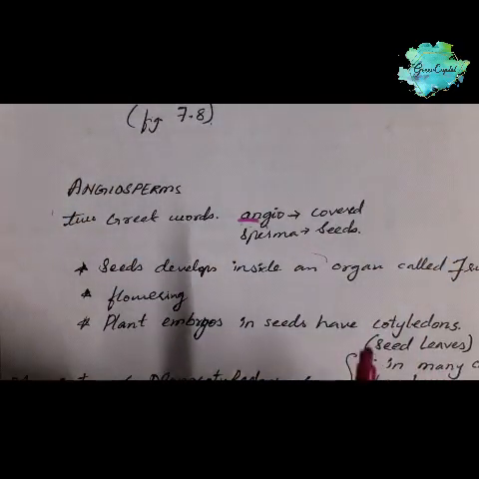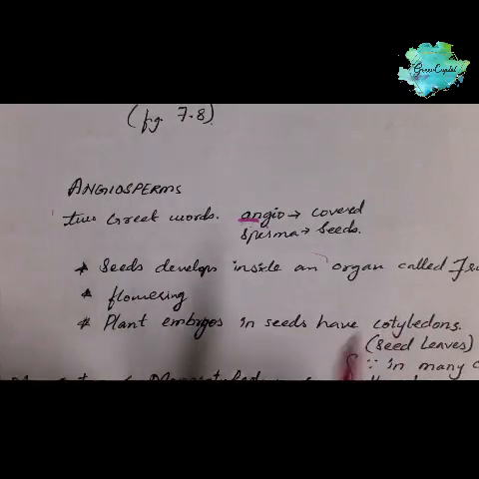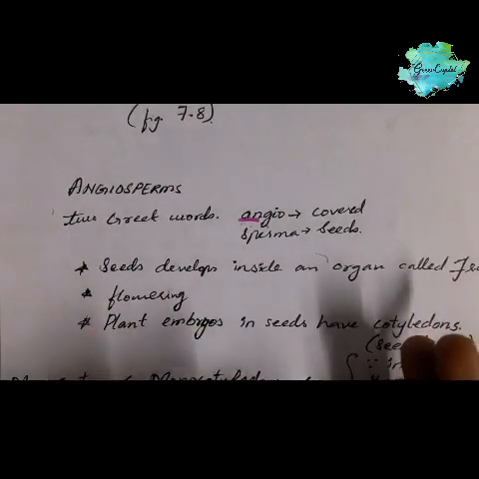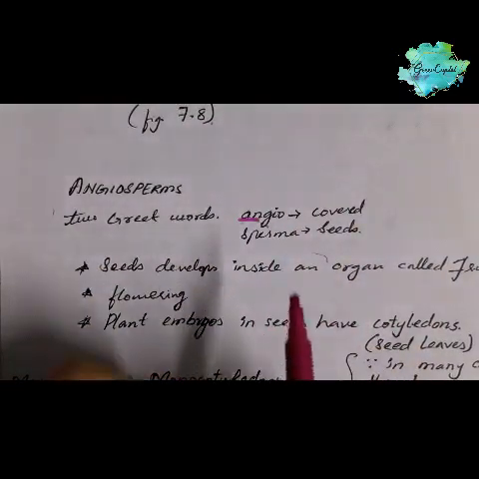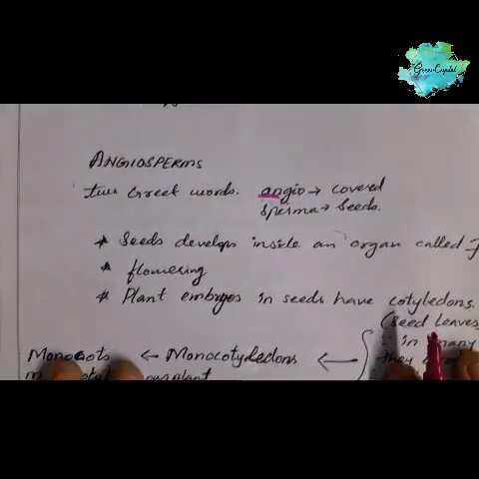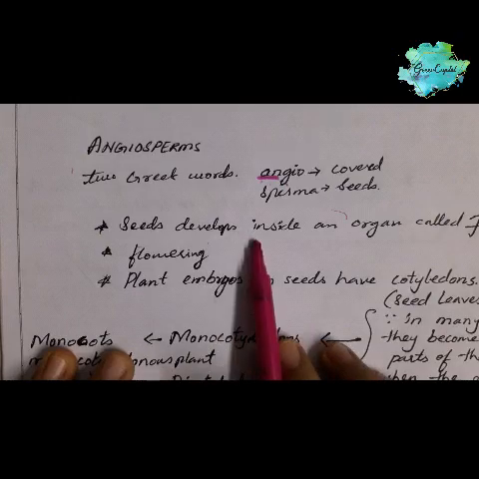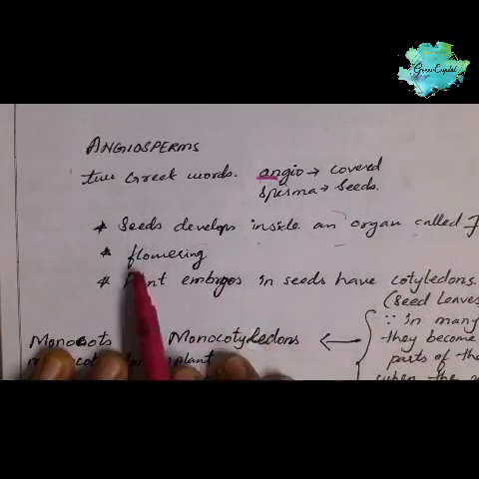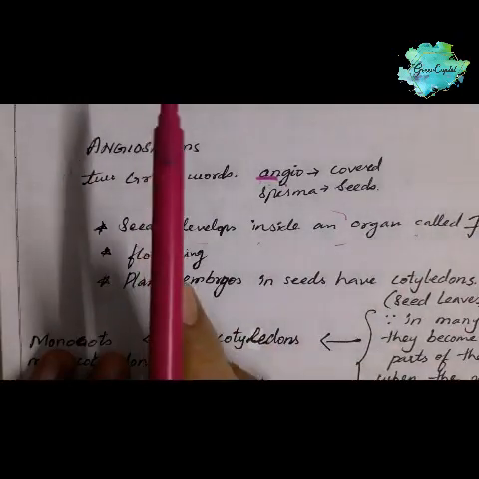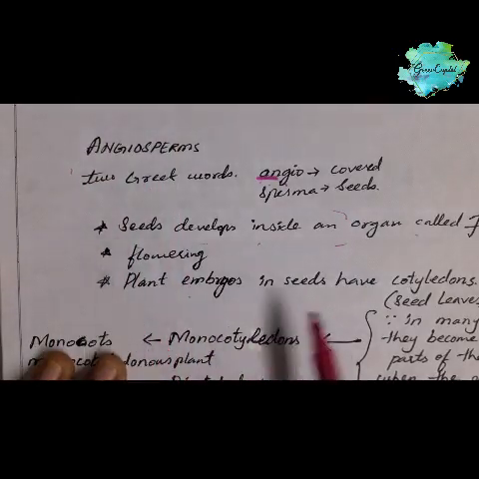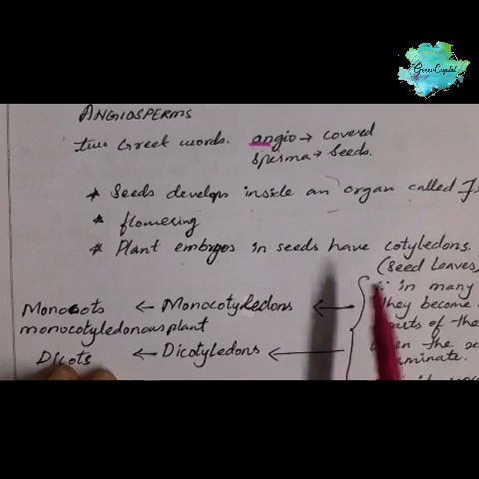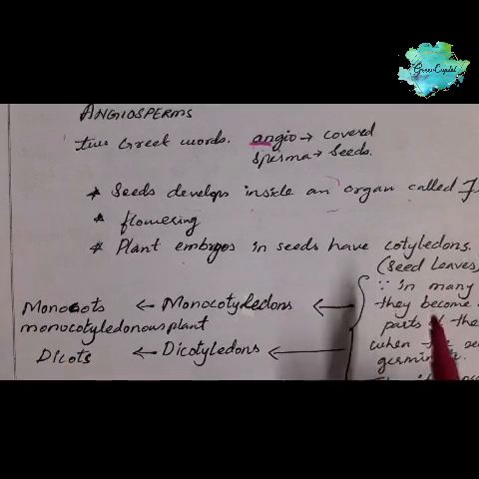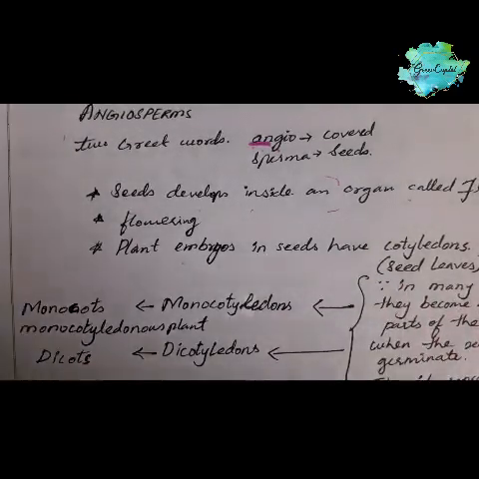Okay, just clarify your doubt if you have got confused in gymnosperm and angiosperm. Never get confused again. Angio closed, gymno open. Okay, so here seeds develop inside an organ called fruit. It's a flowering plant, though gymnosperm was not a flowering plant. Plant embryos in the seeds have cotyledons, also called seed leaves.